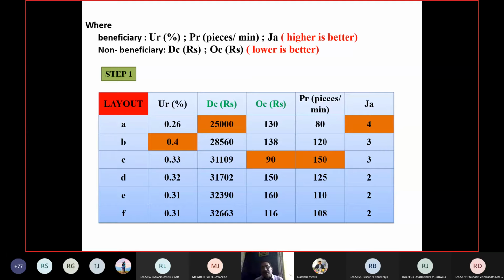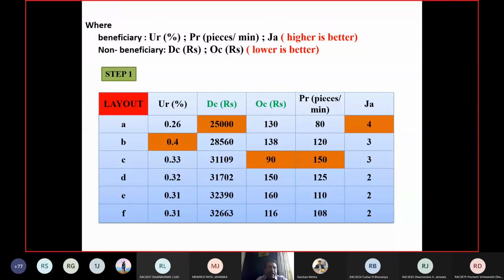And what is the job accuracy? The required job accuracy is the highest, right? If you go with option A, it is given that for die A, the material consumption is 26%, die cost is 25,000, operation cost is 130 rupees, production is 80 pieces per minute, and required job accuracy is 4. Out of this, first you have to find out whether higher is better or lower is better. Production rate higher is better, and operation cost lower is better.